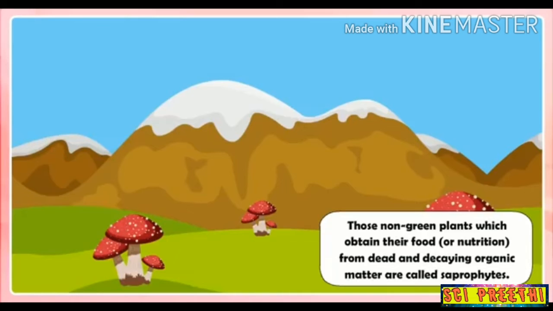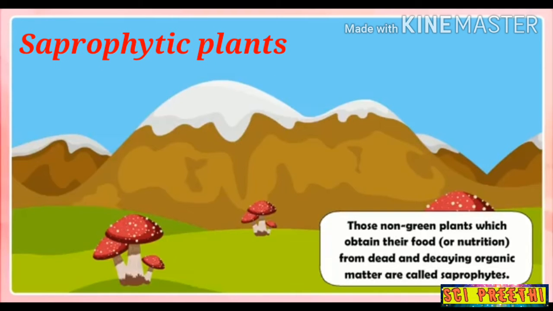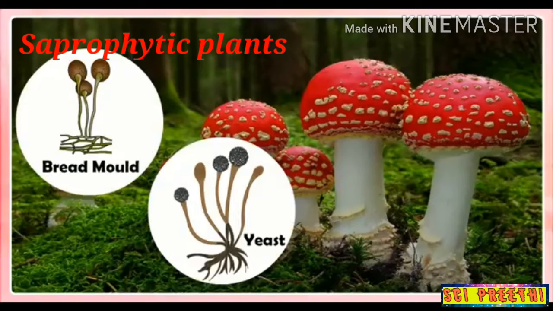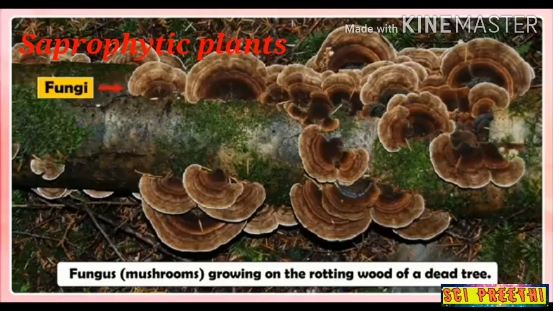Now we will see the next heterotrophic plant, the saprophytic plant. Saprophyte plants are non-green plants which obtain their food from dead and decaying organic matter. Fungi such as mushroom, bread mold and yeast are saprophytes. In the picture you can see fungi growing on the rotten wood of a dead tree. The fungi secrete digestive juices on the dead and decaying organic matter and convert it into a solution, and they absorb the nutrients from the solution. This mode of taking in nutrients from dead and decaying organic matter is called saprophytic nutrition.